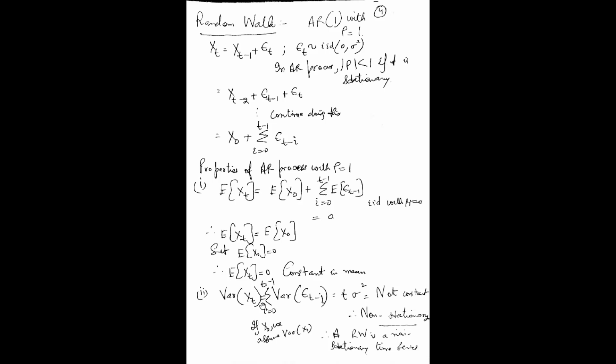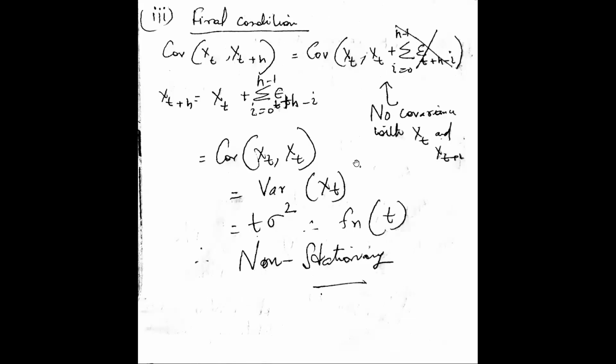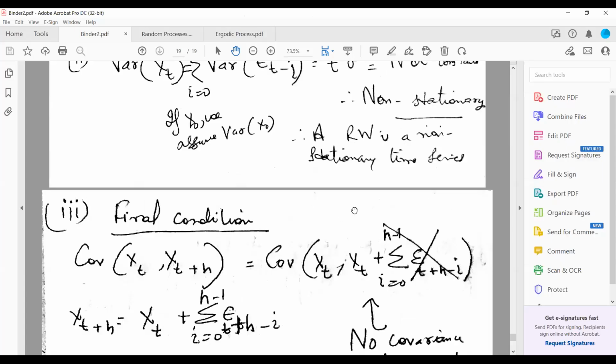So just two or three definitions were covered: moving average, autoregressive, and the autoregressive moving average process. In this chapter, we have covered random processes.